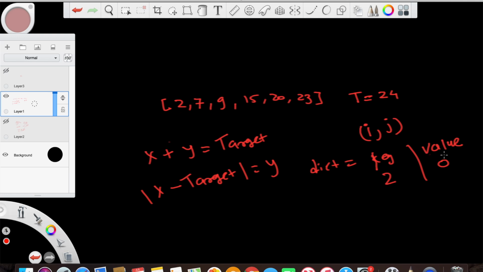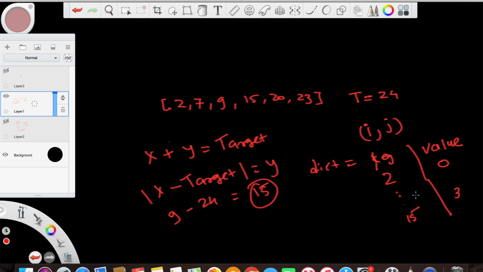So what we are querying for here is, let's say the answer will be 9 and 15. That'll come down to 24. So when we get 9, we are looking for some other key which is equal to 24 minus 9. So let's say we got 9, we do 24, and we say, okay, we're looking for 15. Do we have 15? We'll go through this and we got 15 at index 0, 1, 2, 3. We got 15 at 3.